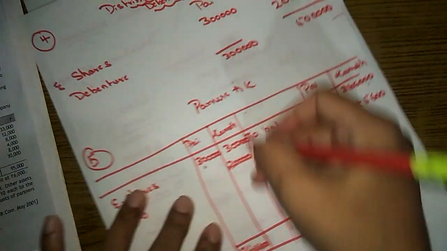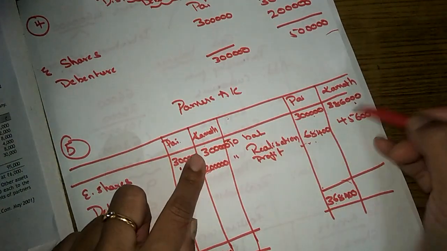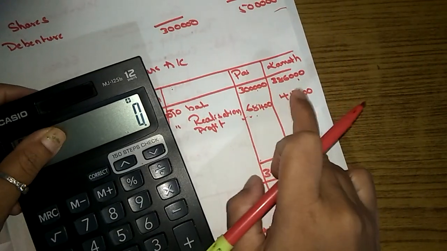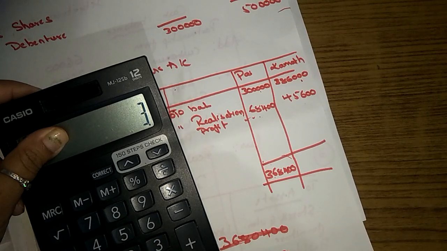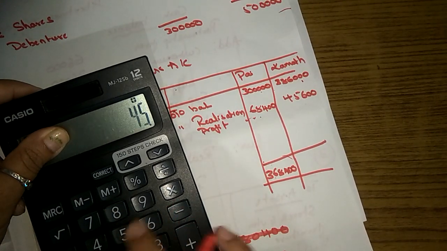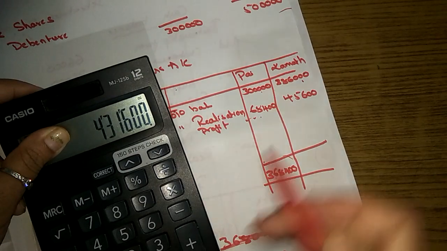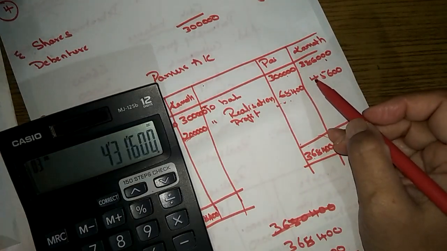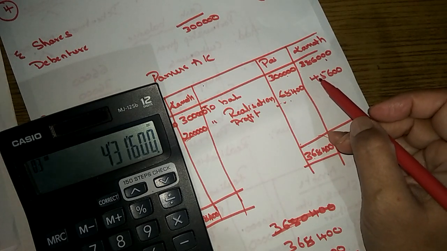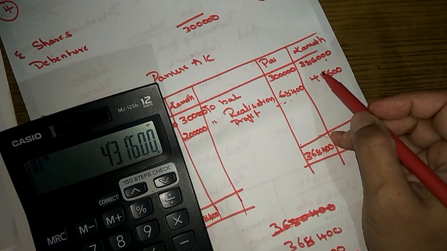Pi. Let's see how much Kamath is getting. So here, how much balance is due for him? 3,86,000 and 45,600, so 4,31,600. The balance is due from the partnership firm to Kamath.